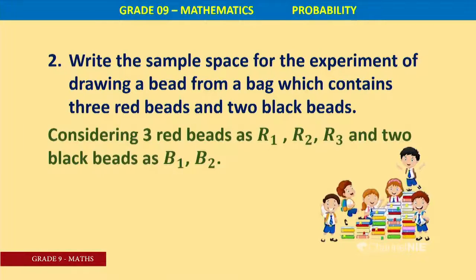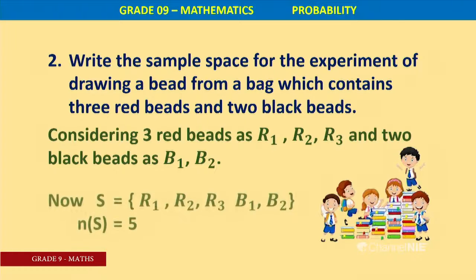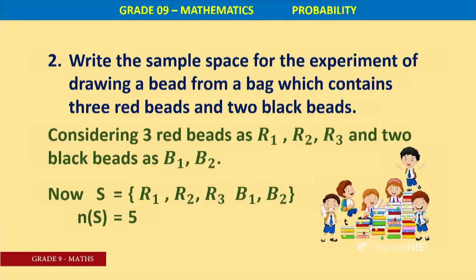Considering 3 red beads as R1, R2, R3 and 2 black beads as B1, B2, you can write the sample space as a set: curly bracket, R1, R2, R3, B1, B2. R1 means getting first red bead. R2 is getting second red bead. R3, getting third red bead. Getting first black bead. Getting second black bead. It means n(S), number of elements in the sample space, is 5.